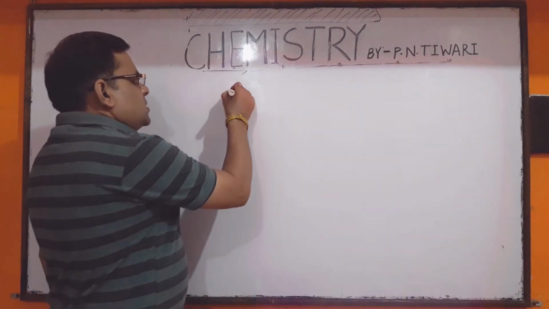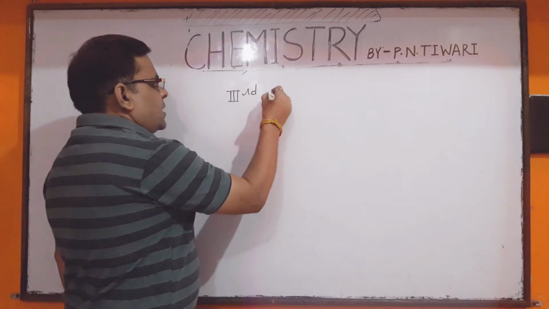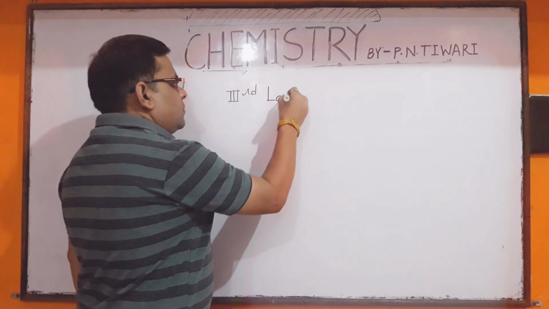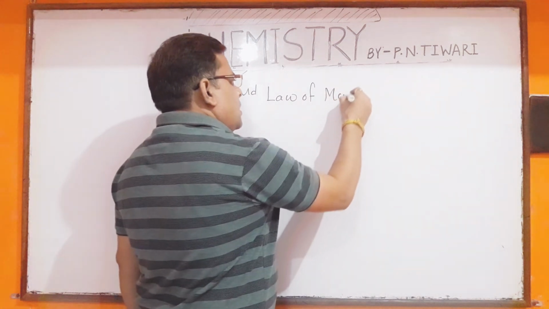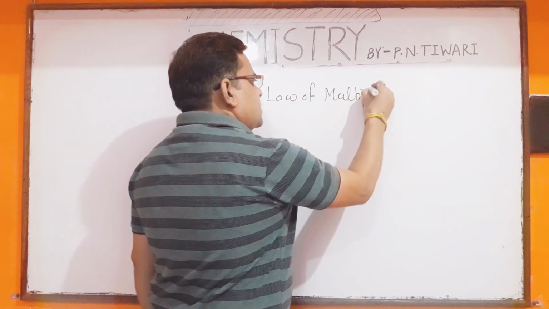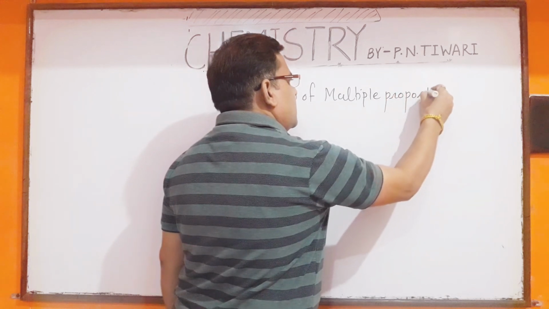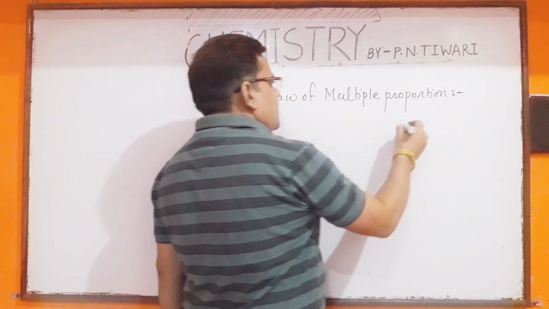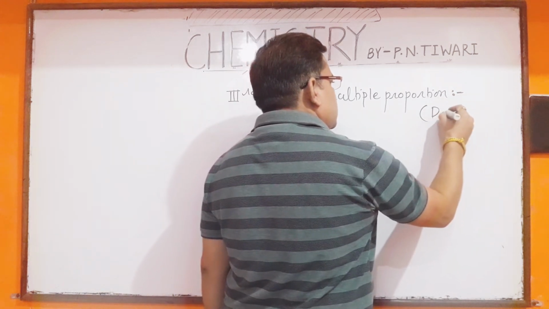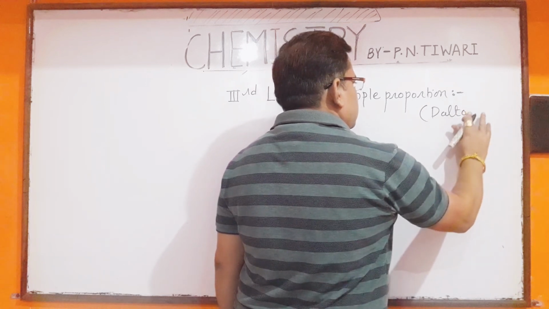Okay? So the third law of chemical combination is the law of multiple proportion. Dear students, this law was first proposed by Sir John Dalton.